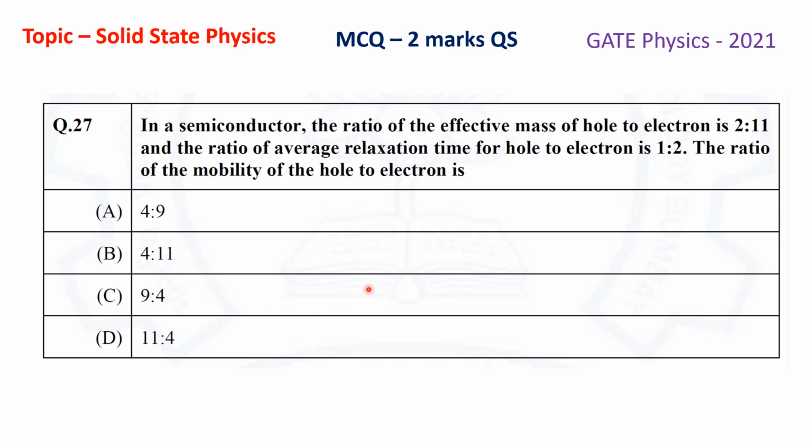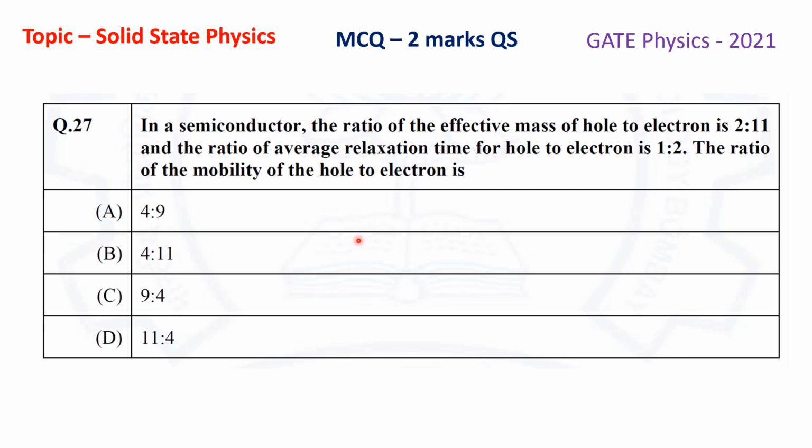So in order to solve this problem, we have to directly use the expression for mobility derived from the Drude theory of electron gas model. Now we know in a semiconductor there are two types of charge carriers. One is holes and the other is electrons.